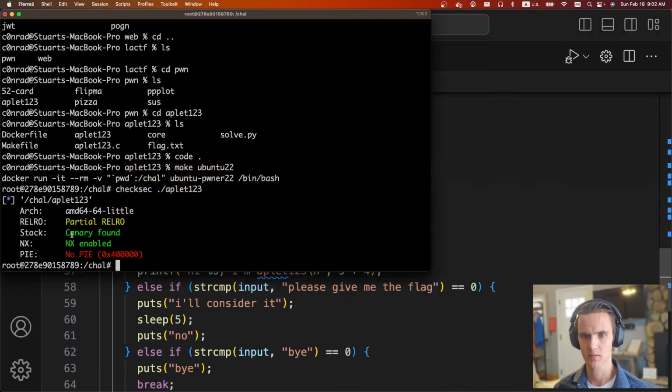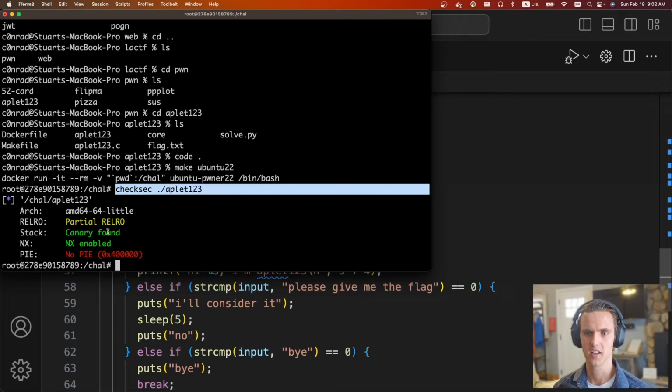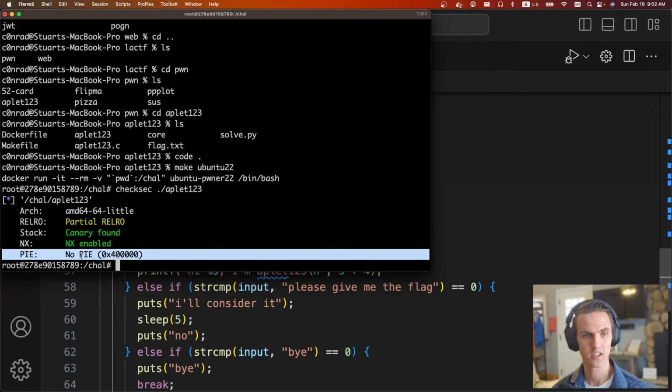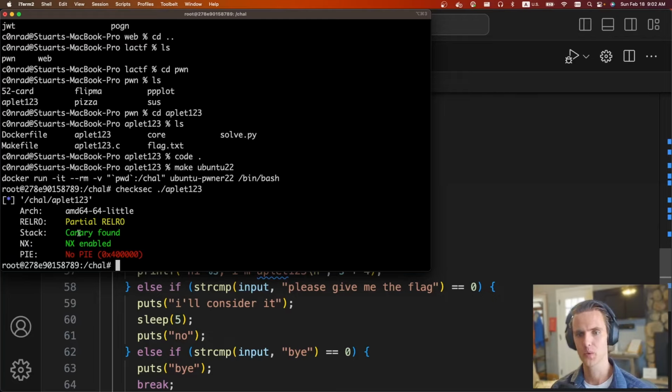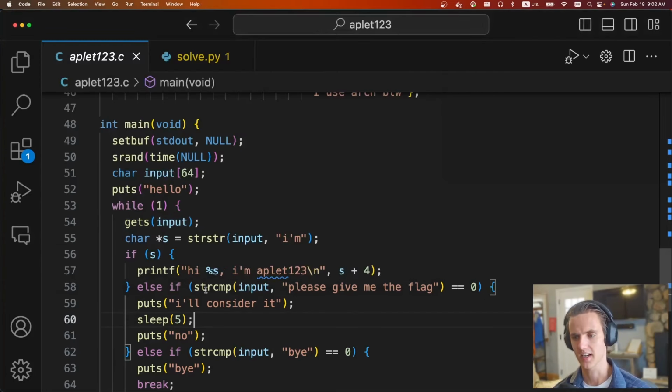One thing we should check is the protections. If we run checksec on it, we'll see that there's no position independent executable, so we know the address of everything. We know the address of the win function. But the problem is we can't just do a trivial buffer overflow because there is a canary, and so we can't clobber that canary.